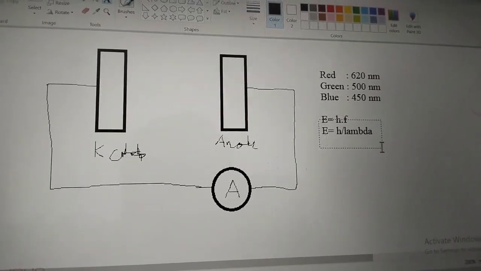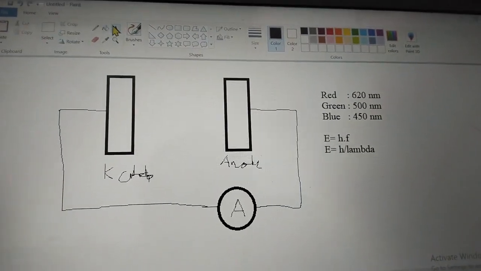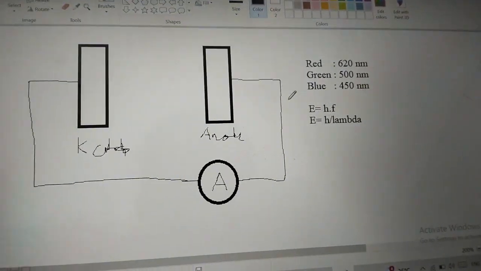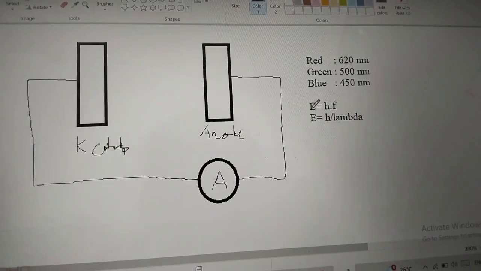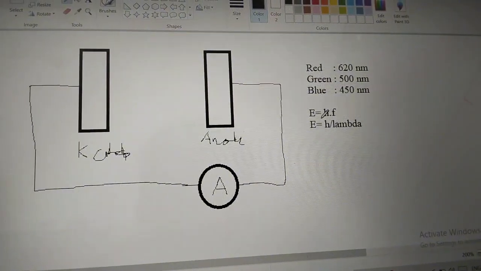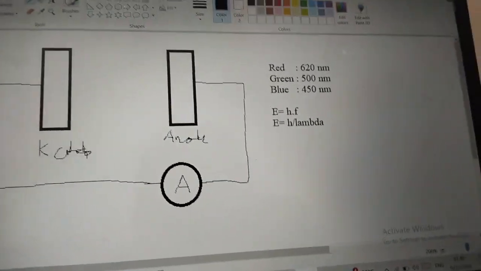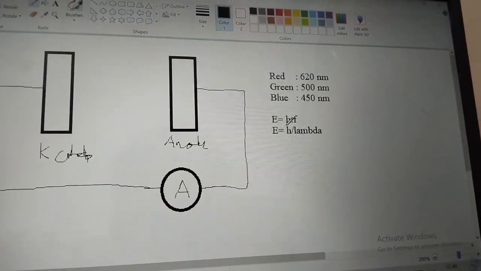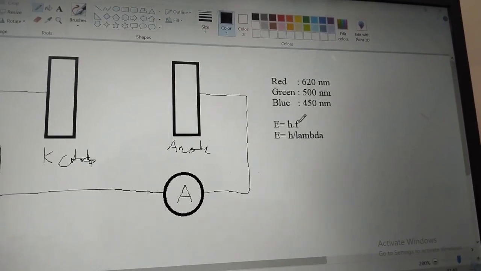And I have a formula here. This equation is energy equals h f, where h is the Planck constant and f is frequency.